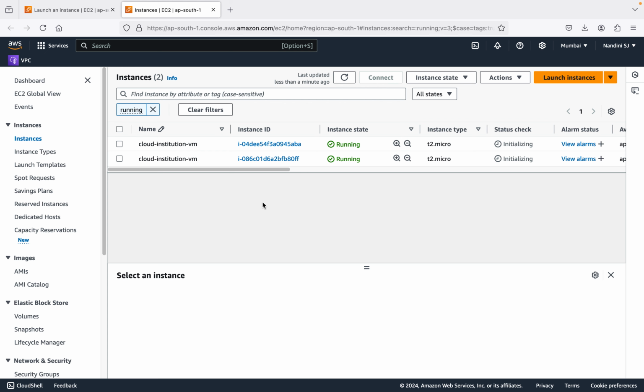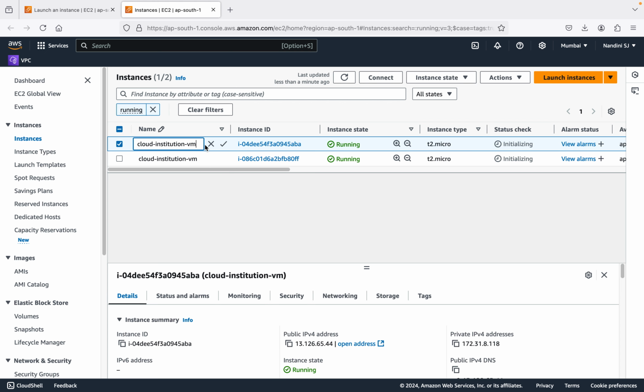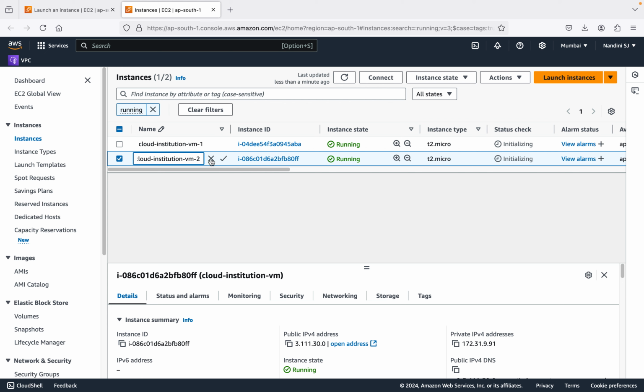So two instances. Now I'm going to change the name of it, cloud institution VM-1, and then cloud institution VM-2. All right, so I've created two instances. So one is VM1 and VM2.